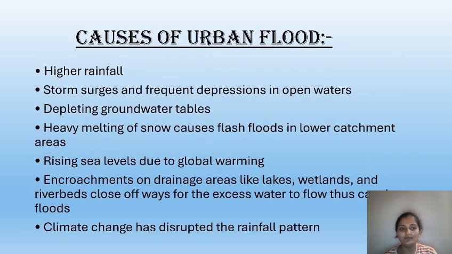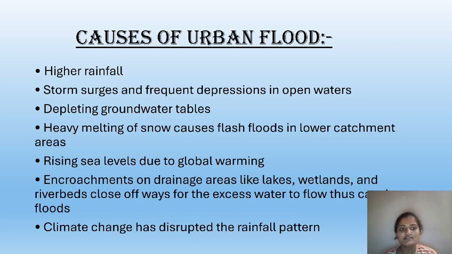Here I am going to explain the causes of urban flood, and the main reason is global warming. The melting of snow, a change in climate and heavy precipitation cause urban floods, and the next is lack of waste management system. An ineffective waste management system may cause clogged drainage and, as a consequence, leads to urban flooding. And the next reason is higher rainfall.